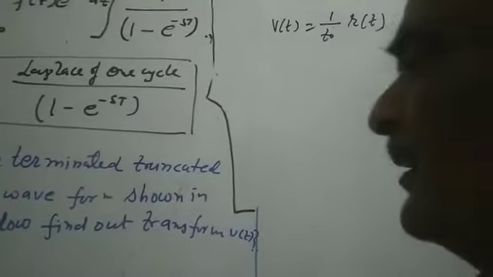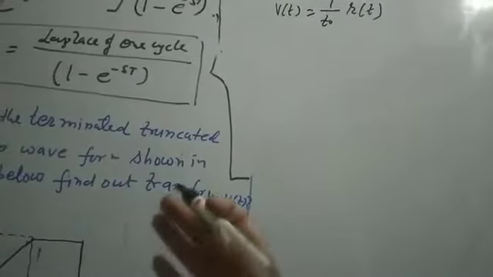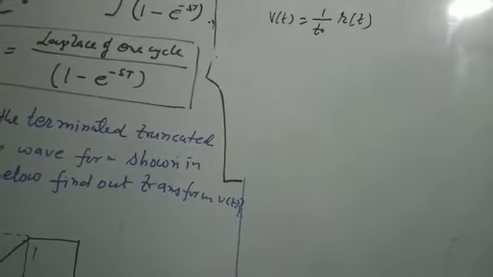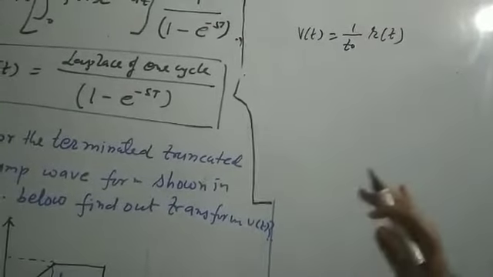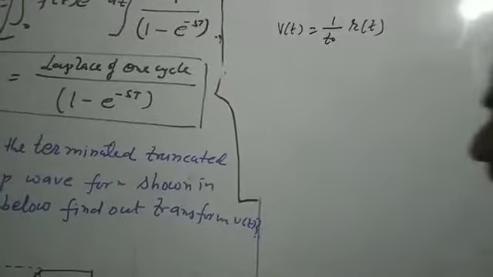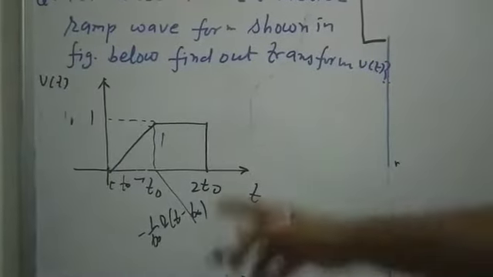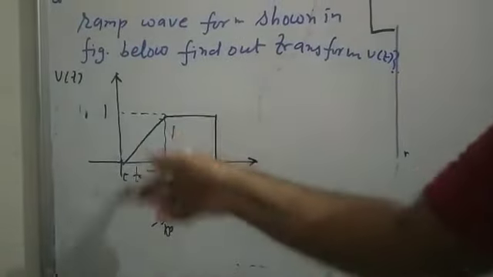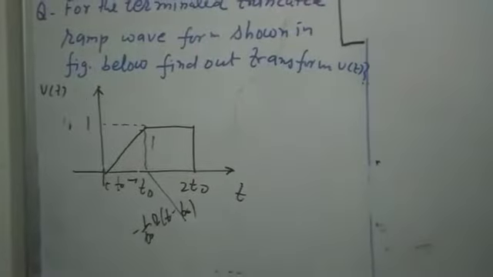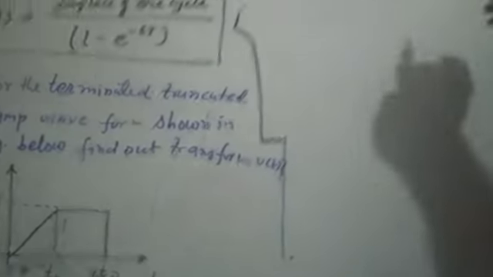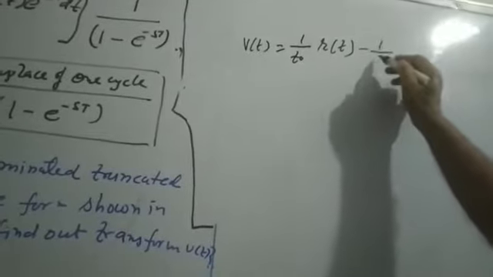Thereafter, it becomes a step function. A step can occur only when a ramp of the same slope is allowed at t minus T0. At T0, if you allow a ramp of the same value but opposite slope, then only it becomes a step function.